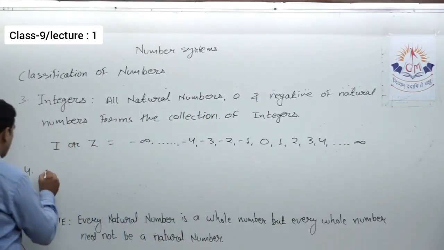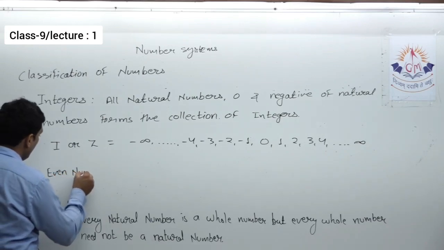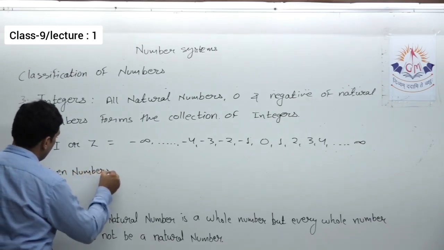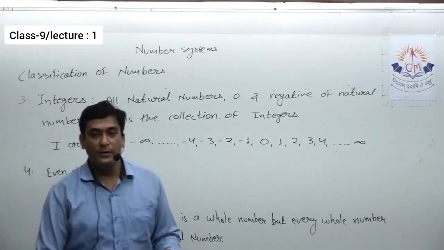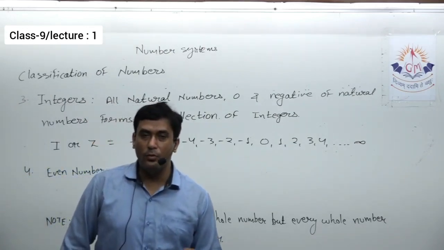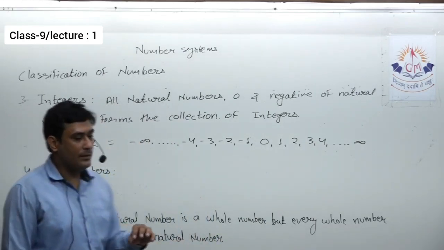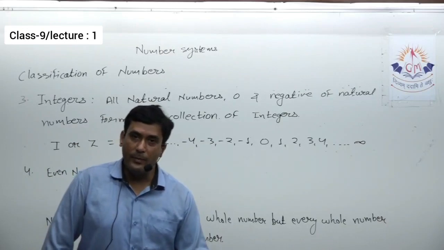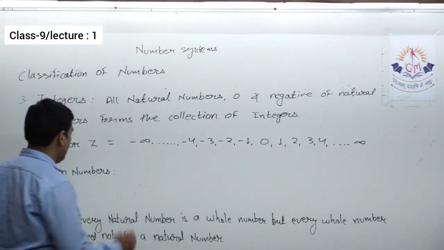After that, next is even numbers. Even numbers, it's very easy. Even numbers, we can say a number whose unit digit is 0, 2, 4, 6 or 8, or in other words we can say any integer which is divisible by 2 is called an even number.